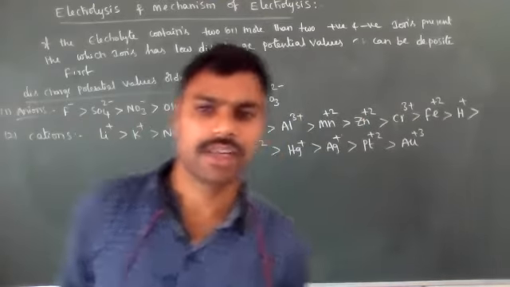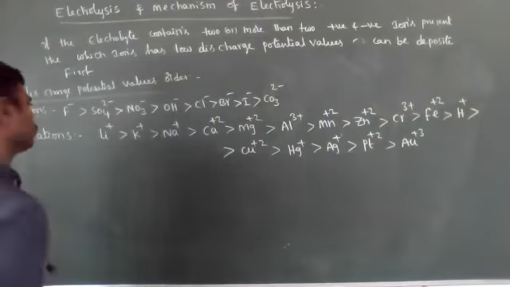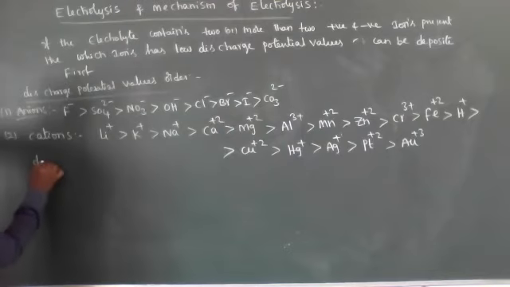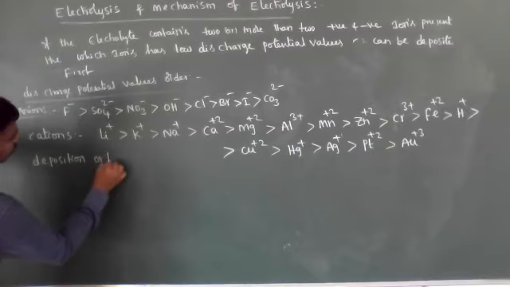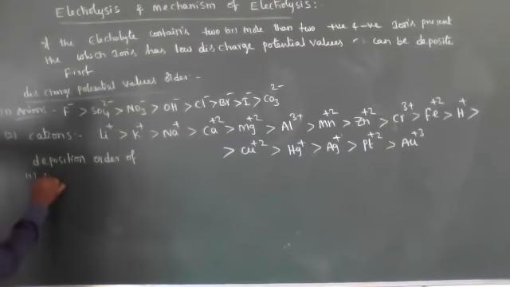These are the discharge potential values of different cations. See the deposition order of first the anions.